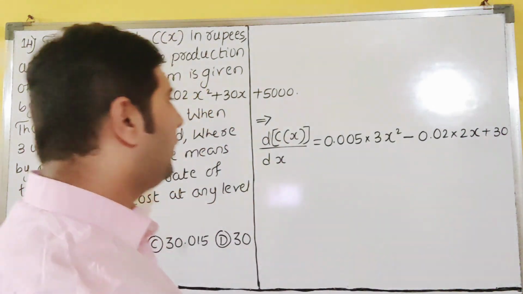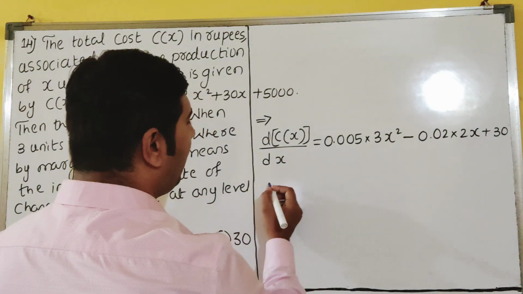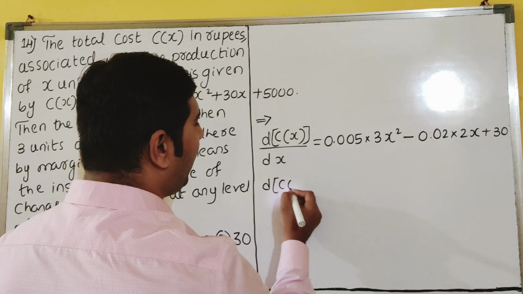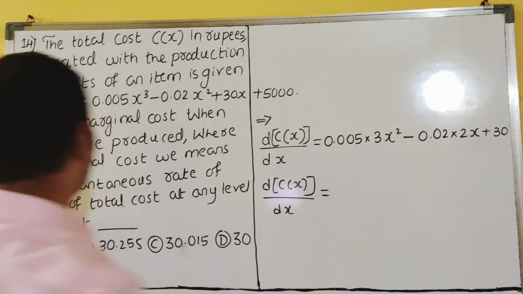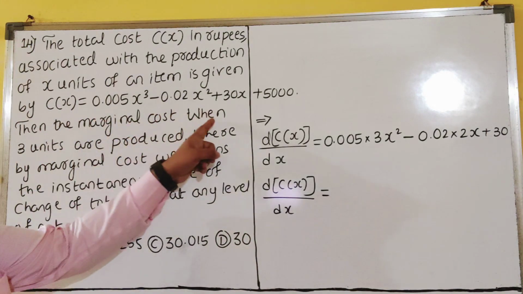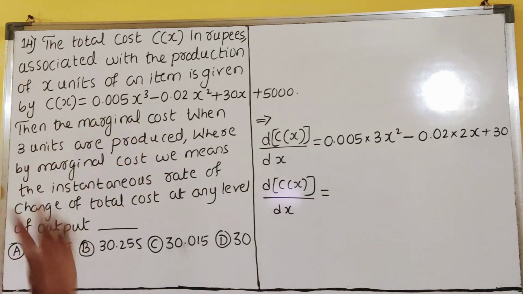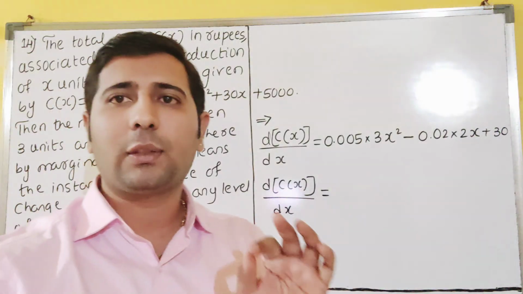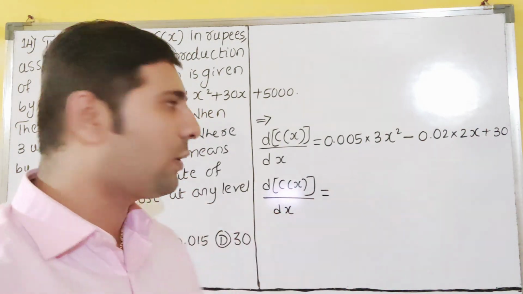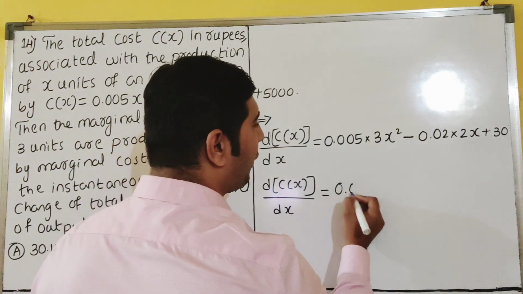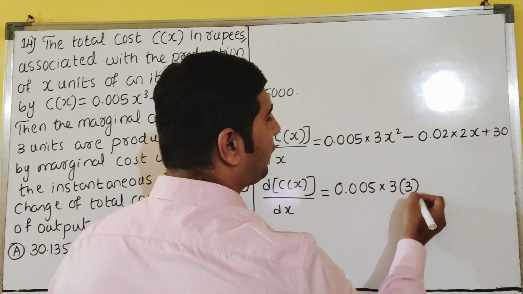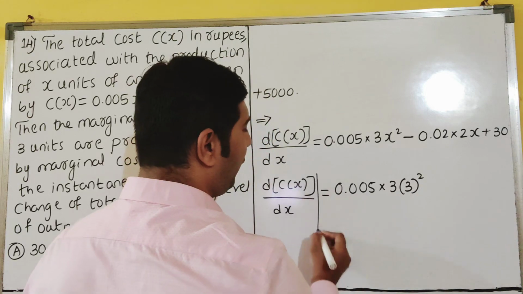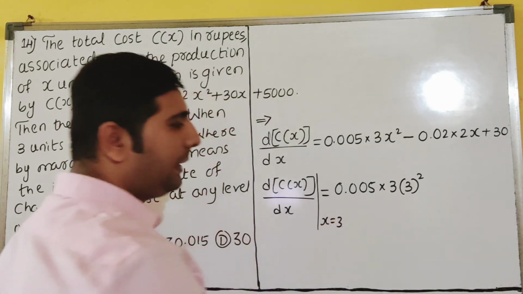0, dear students. So now this is the derivative we get. The marginal cost when 3 units are produced, that means the x value they have given is 3, dear students. So 3 value you have to substitute in this. 0.015 into 3 square, x value is 3. So I am putting here x value as 3.